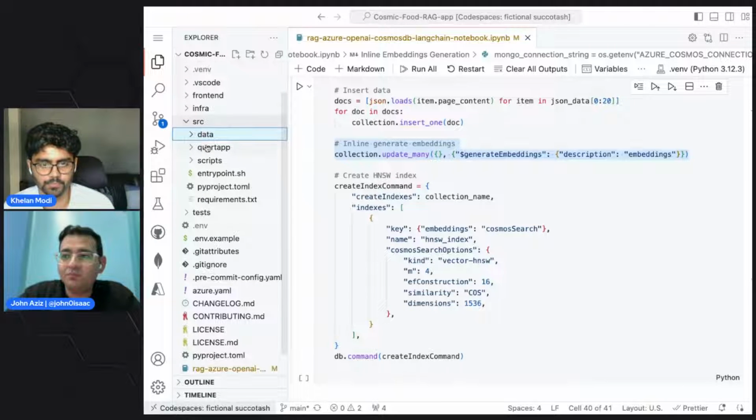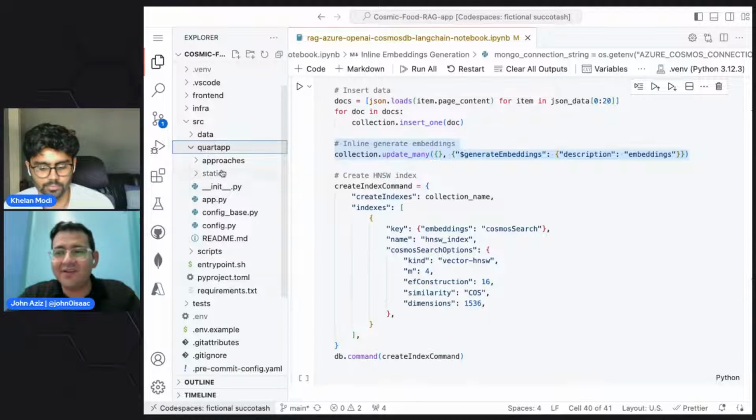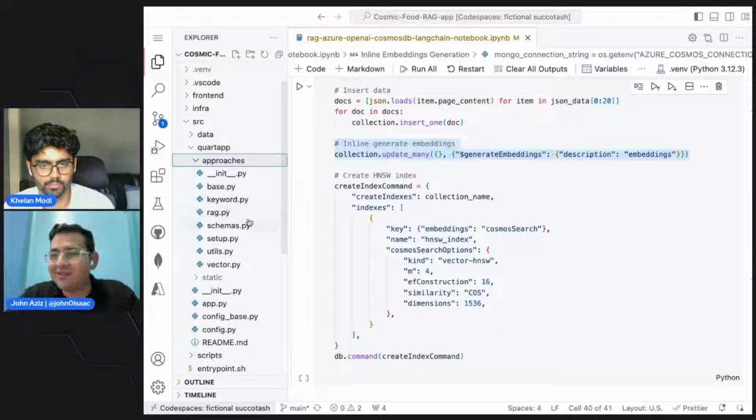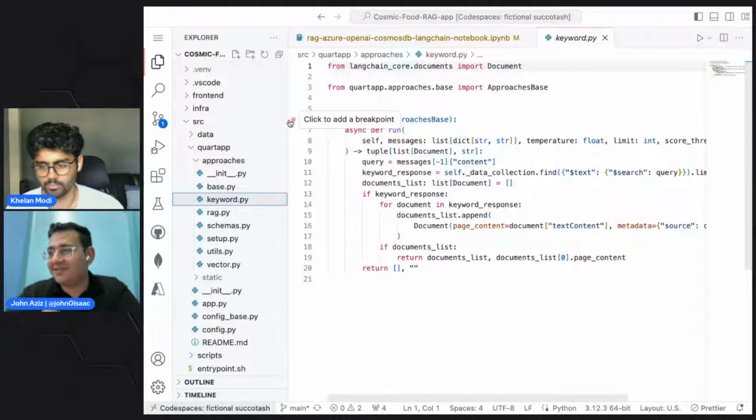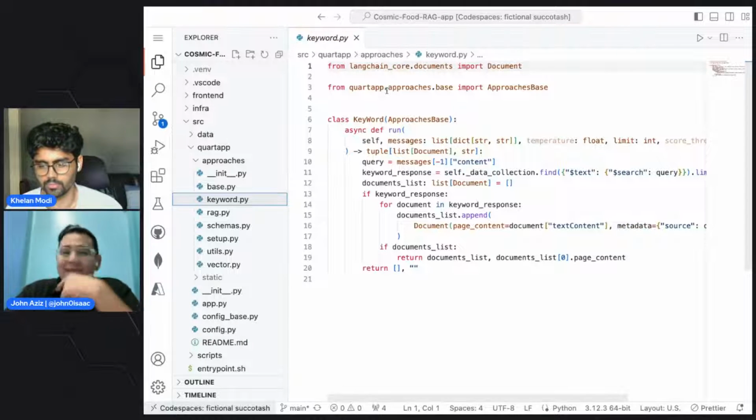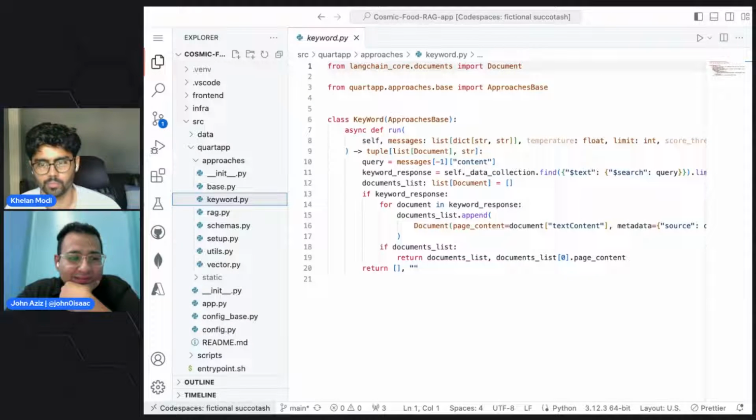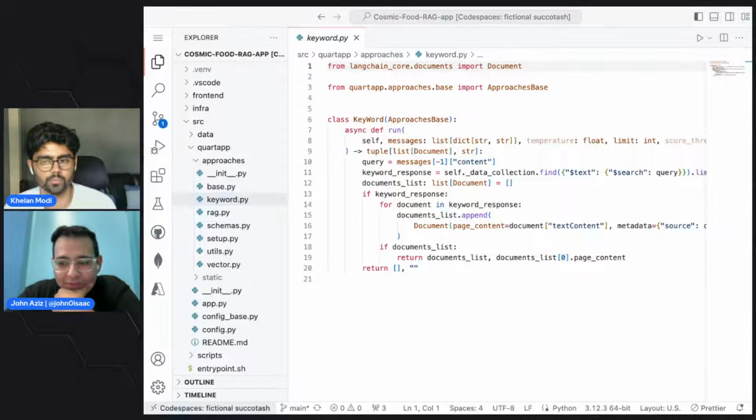And because we still have some time, we had some stuff that we didn't show in the notebook, and I think it's time to show it. So here is the keyword search. Someone asked about keyword search before. And if you do remember, yes, we do have the keyword search.